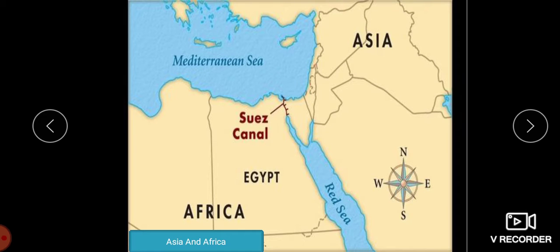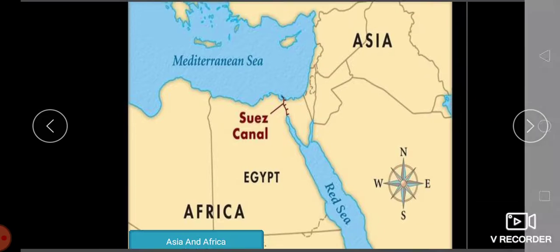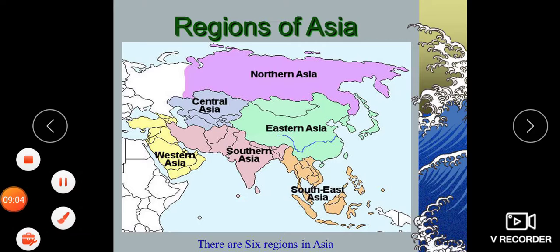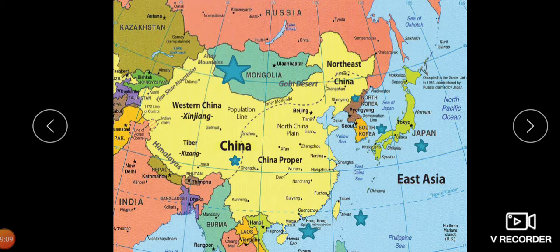Now we will move on to the next part, that is the regional divisions of Asia. We are having around 48 countries in Asia, and it is being divided into 6 parts. It includes Northern Asia, Central Asia, Eastern Asia, Western Asia, Southern Asia, and Southeast Asia. Now let us move on one by one, children. Now let us move on to East Asia. East Asia, can you see?